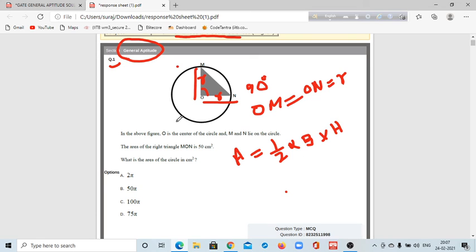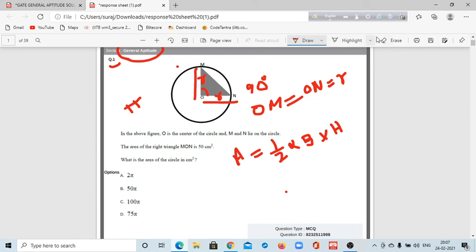Okay, and you know the area formula of a circle, that is pi r square. It's simple.